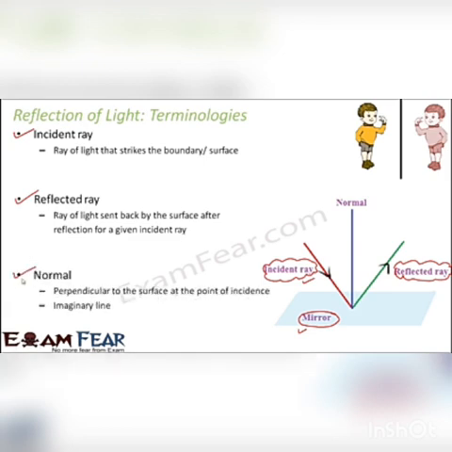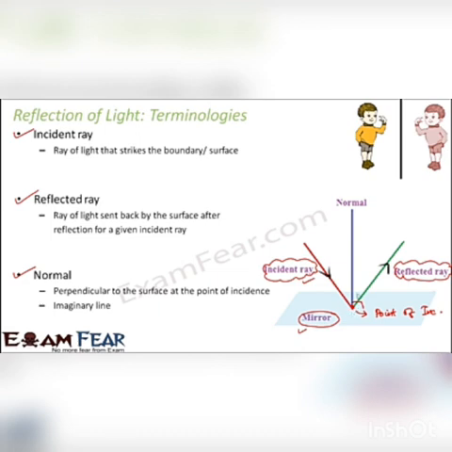Third is the normal. What is normal? It is a perpendicular to the surface at the point of incidence. What is the point of incidence? The point at which the incident ray strikes the surface is called the point of incidence. So this is the point of incidence, and the normal is a perpendicular which is drawn to the surface. This is the surface, the mirror is the surface, and this is the point of incidence.